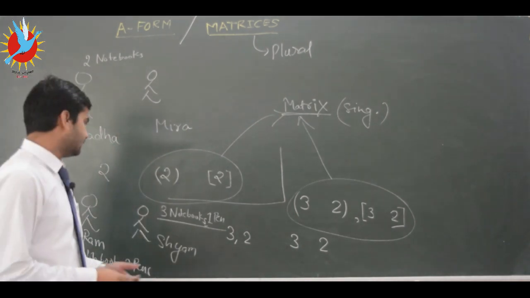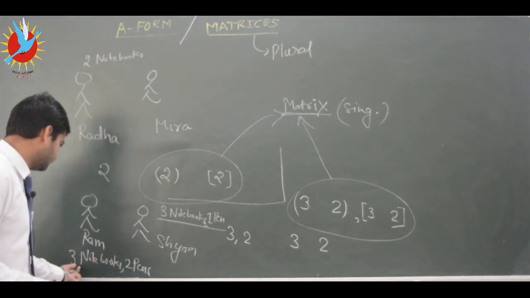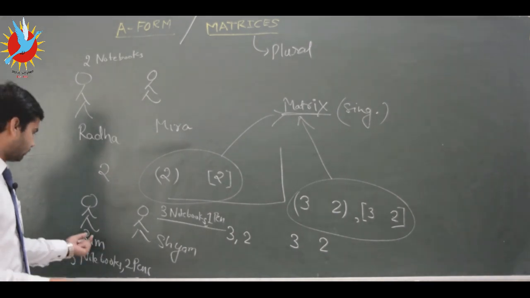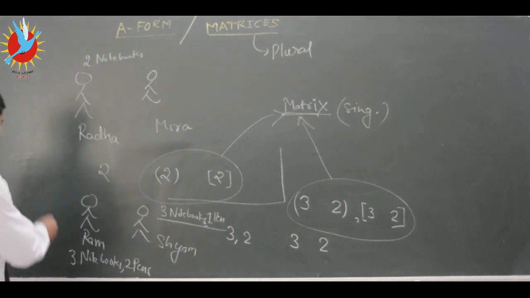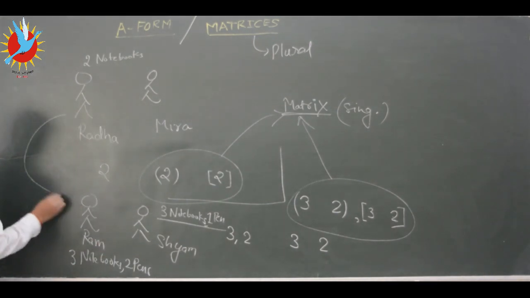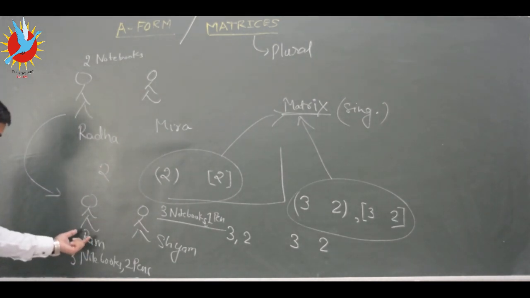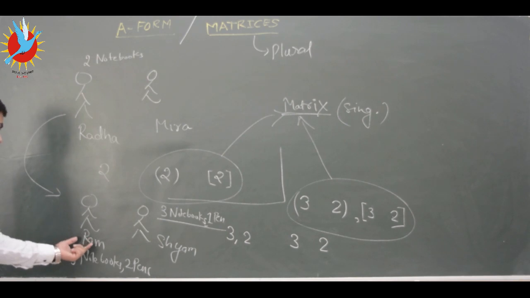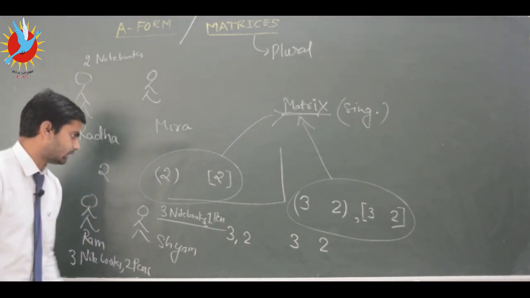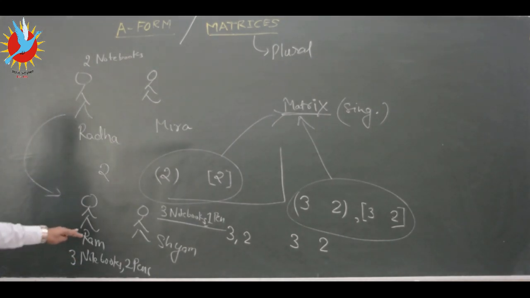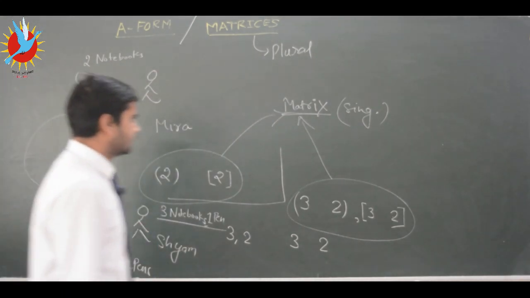Now we can write these numbers. Suppose Radha is asking both Ram and Syam how many notebooks and pens they have, first asking Ram, and then asking the same question of Syam. So they can write their answers like this.